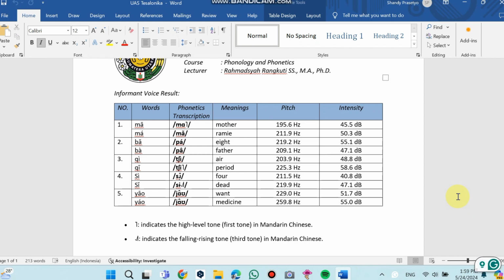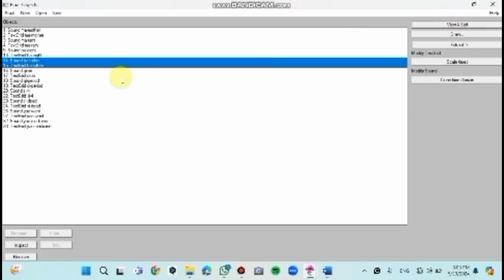If you look at the pitch and intensity obtained from the 2 word variants, the word pa father has a lower pitch and intensity than the word pa8. So, changes in intonation affect the pitch frequencies and intensity of the word, which proves that the intonation or tone of a word greatly influences the meaning of the word. Continue to the next example.